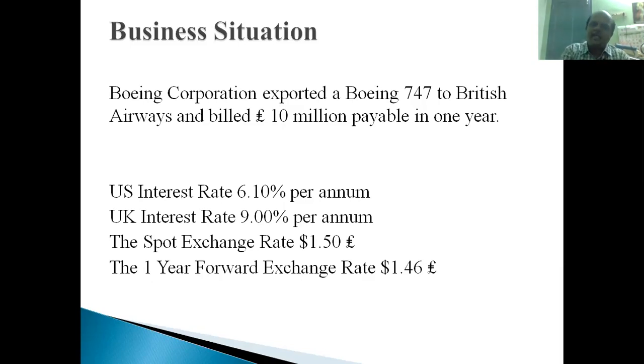Based on this case, we are going to analyze various tools here. So what is the case? Boeing operation supplies the Boeing 747 flight to British Airways, and the bill amount is 10 million pounds, payable in 1 year. The interest rate in the UK is 9%, the interest rate in the US is 6.1%, the exchange rate is $1.50 per pound. The 1 year forward exchange rate, the predicted rate in the forward market, is $1.46 per pound. After 1 year, the rate may become $1.46 per pound from $1.50 per pound. I need not tell you that Boeing operation belongs to the US and British Airways belongs to the UK, right?